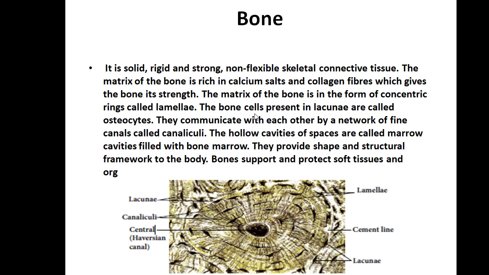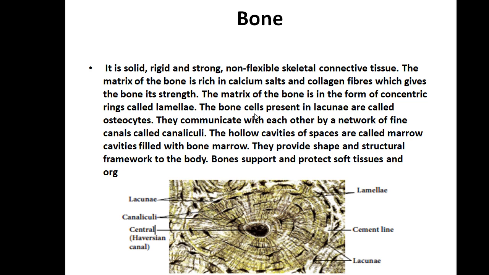Next I am coming to the bone. Bone, you know that it is very solid and rigid, very strong, non-flexible skeletal connective tissue. Why is it very strong? Because it has calcium salt. It is rich with calcium salt and collagen fibers. So because of these collagen fibers as well as the calcium, it gives great strength to the bone.